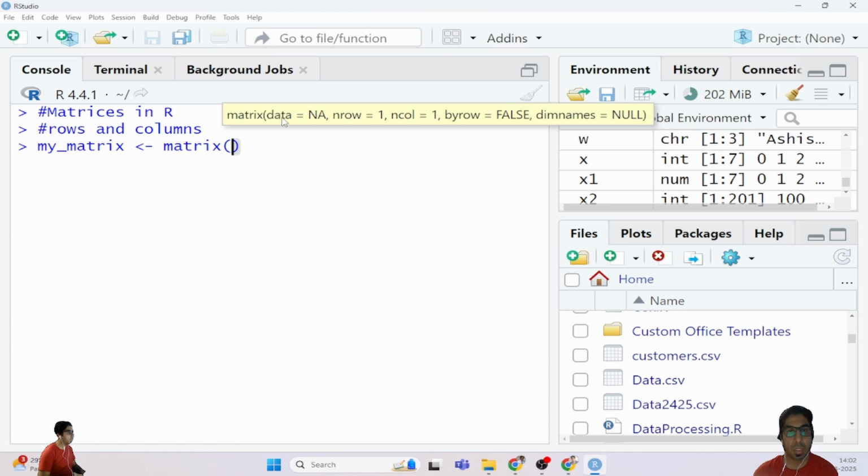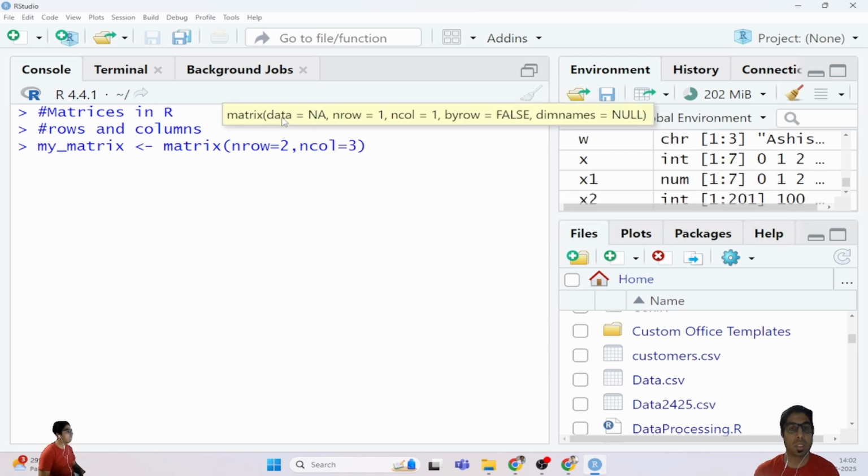But right now I'm just showing the definition of a matrix, that is, a vector with dimension attribute. So I am creating an empty matrix that does not consist of anything, and I'm just defining rows, that is 2 rows, and columns, so ncol is defined by 3.